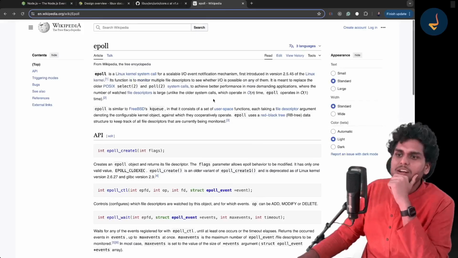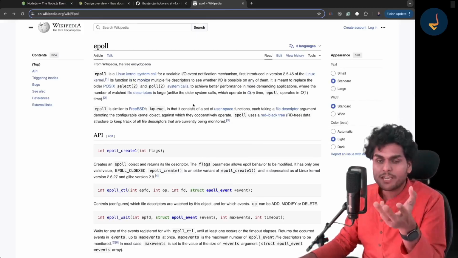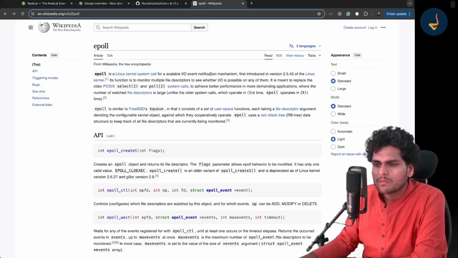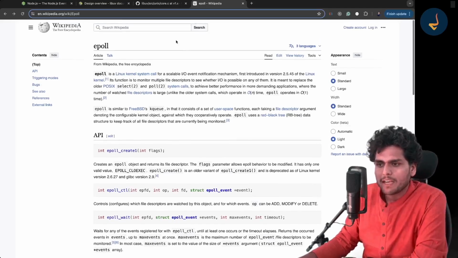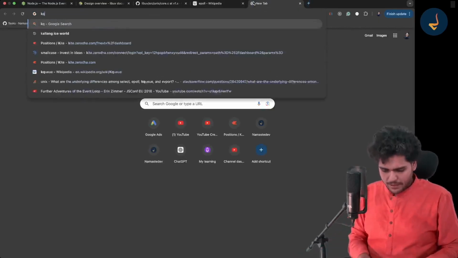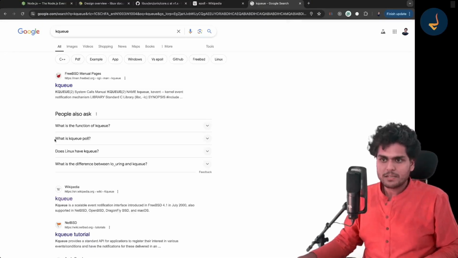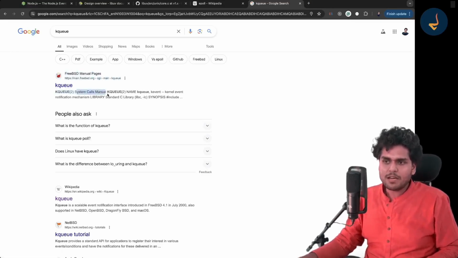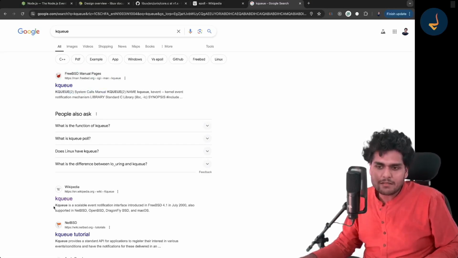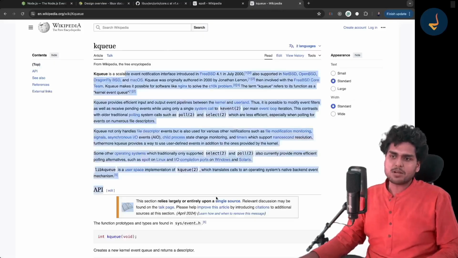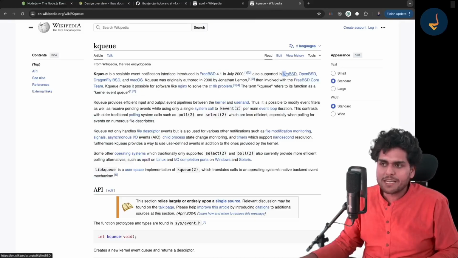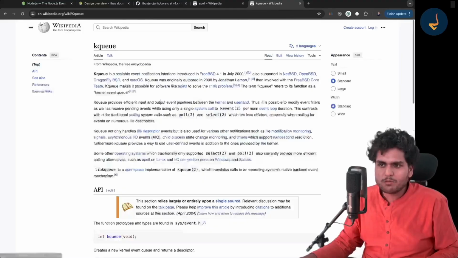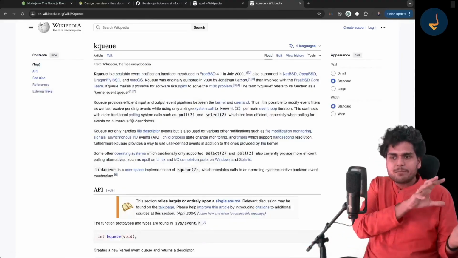I just want you to be curious. And you can read about kqueue also. There is a kqueue also. So if you search for it, yes, see this, FreeBSD. This kqueue is also a system call. If you go to its Wikipedia page, just read about it. It is supported in NetBSD, OpenBSD, DragonFly BSD, macOS, and just read about what it is doing. But basically it is doing the same things.